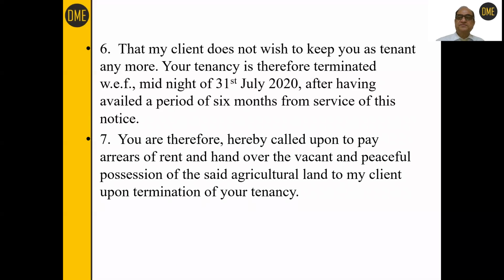Now let us see the result of termination of tenancy. You are therefore hereby called upon to pay arrears of rent and hand over the vacant and peaceful possession of said agricultural land to my client upon termination of your tenancy. Tenancy is terminated, so give back the vacant and peaceful possession to the landlord.